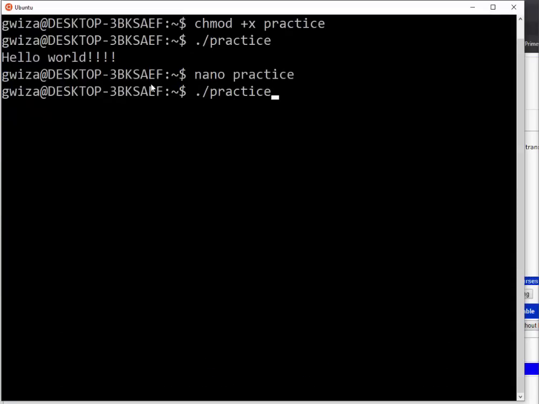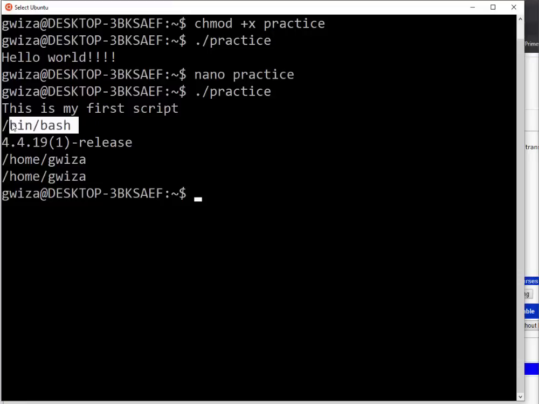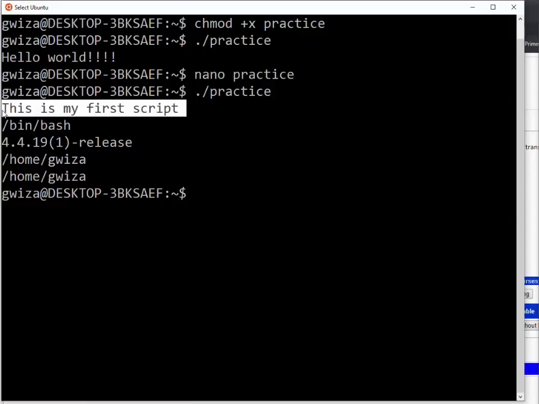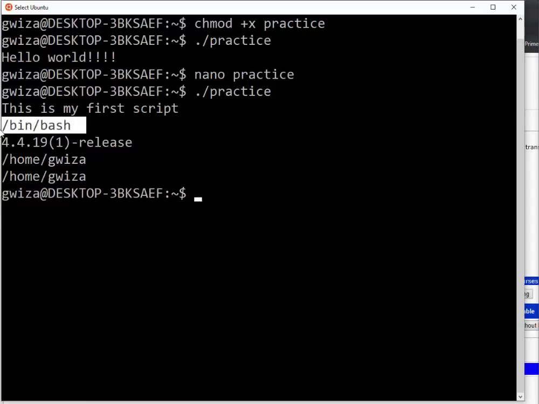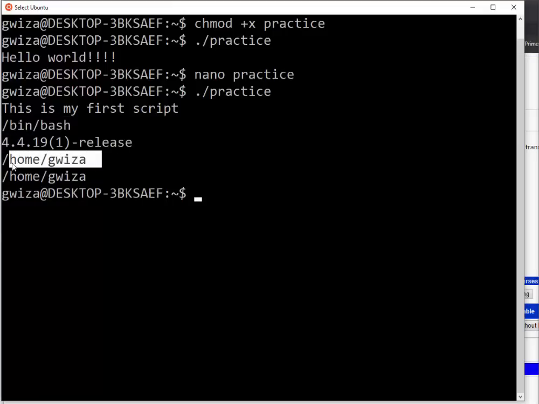Then let me go again and run my practice. You will see this is my first script. I am using bin bash, and in my bin bash you can see that I'm able to write out the message provided by the user, then the directory of my bash, the version of my bash, and my home directory. My home directory is Gwiza, which is where I am working. So my working directory is also Gwiza. We have now seen how we can initialize any value and display it.